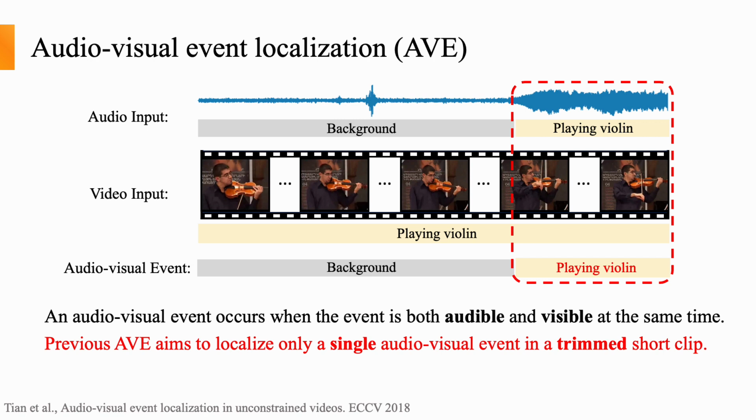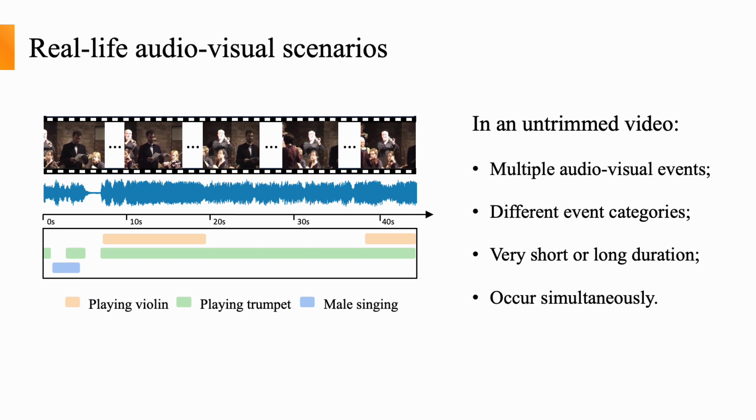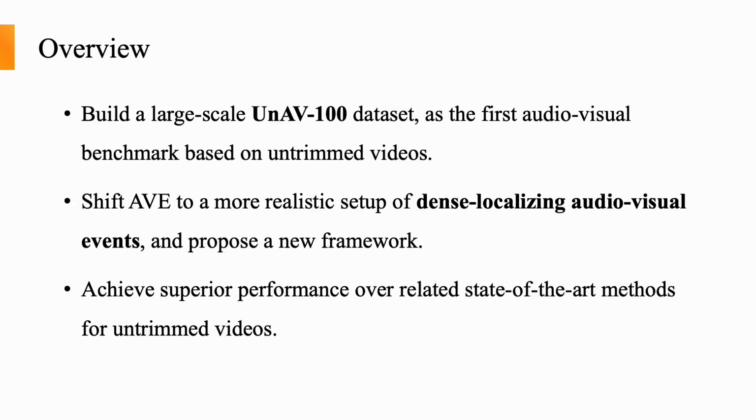In a video, an audio-visual event occurs only when it's both audible and visible at the same time. The previous AVE task aims to localize only a single audio-visual event in a trimmed short video clip. However, in real-life scenarios, videos are always long and untrimmed, and there are often multiple events from different categories in each video, and they might be very short or long and occur simultaneously.